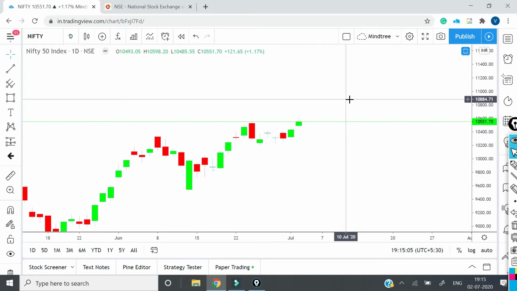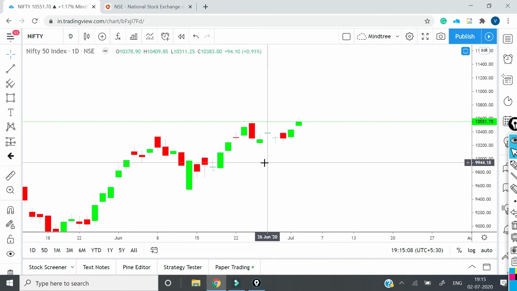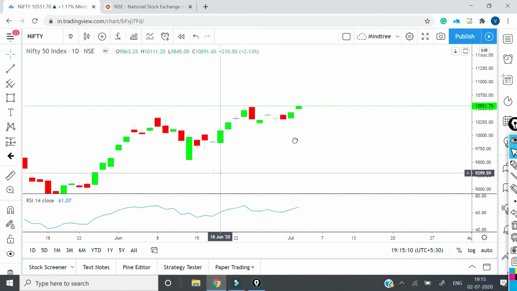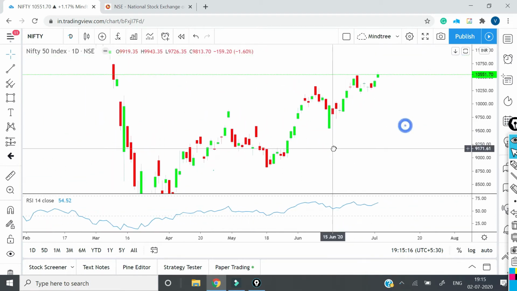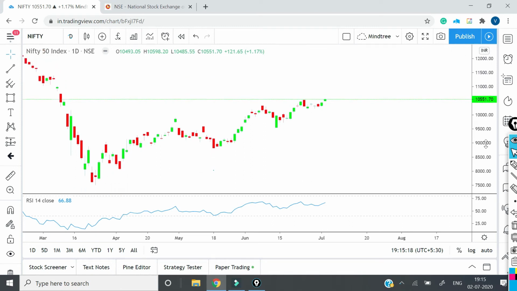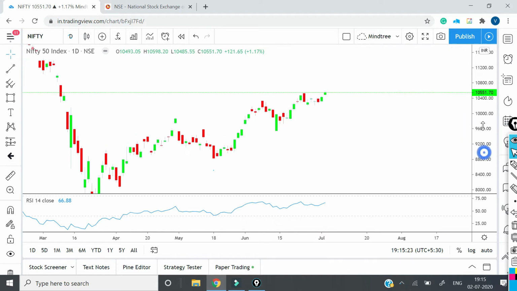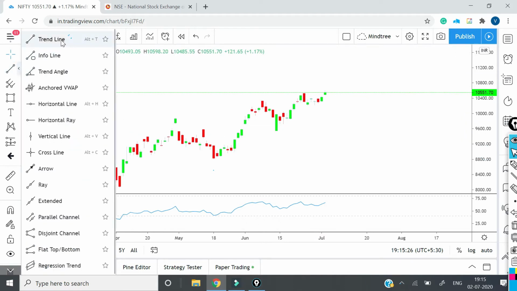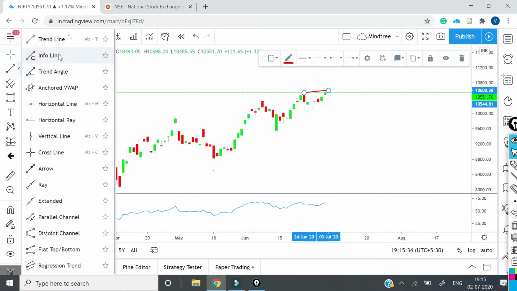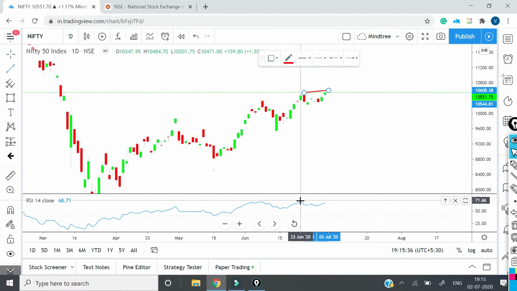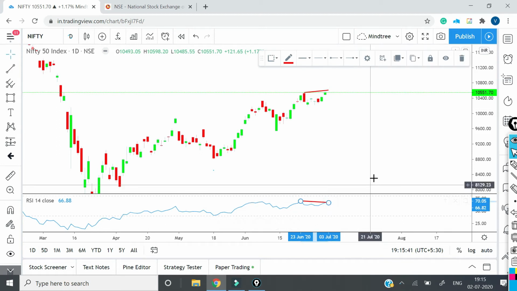Now, because overall the trend is an uptrend, we will analyze it with the RSI now. Okay, so this is the RSI which I plotted, and let us see what RSI is telling us. Now this is a one-day chart along with RSI. One thing I will show you is that here the price is going up, and in RSI I discovered a small divergence. You can see it over here.